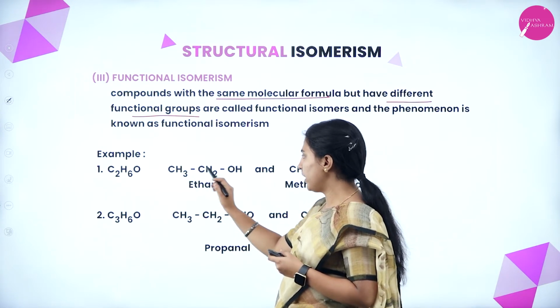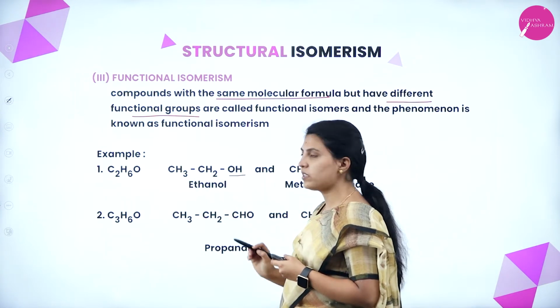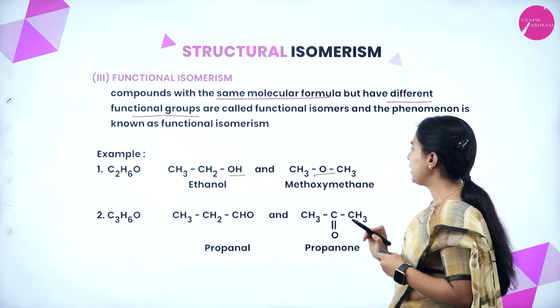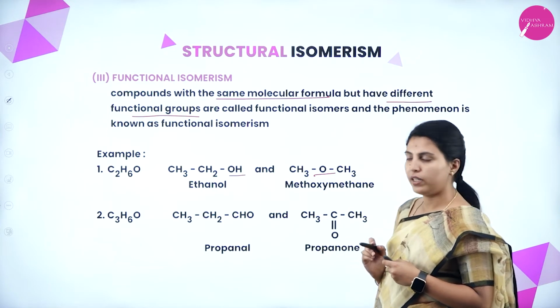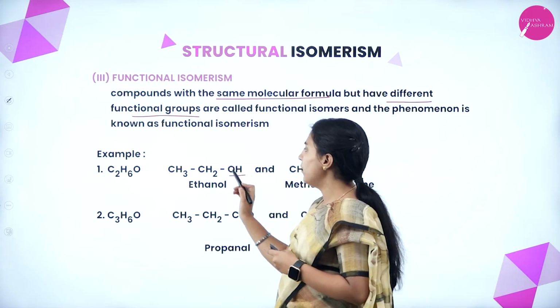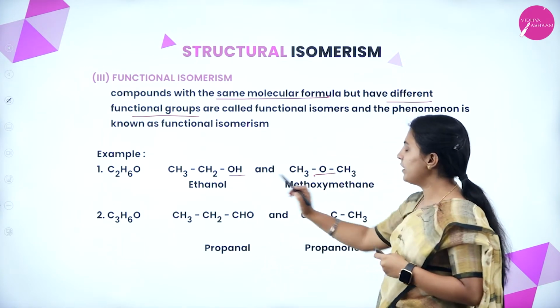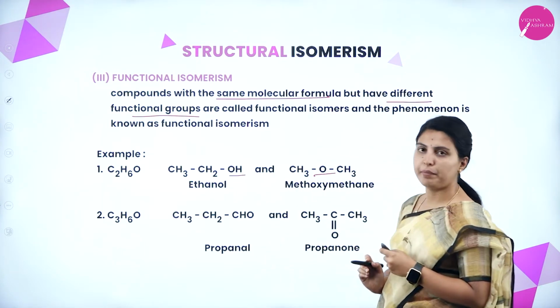C2H6, right? Here 3, 2, 1. What is this OH? Alcohol group. See here, this is a methoxy, an alkoxy group, right? That is why, with the same molecular formula, the functional groups will be different. This is ethanol, this is methoxy methane.